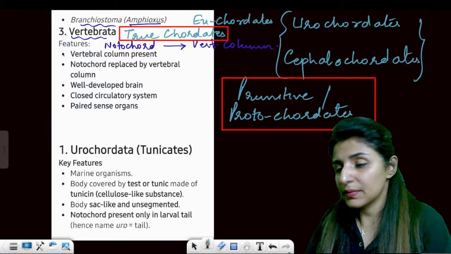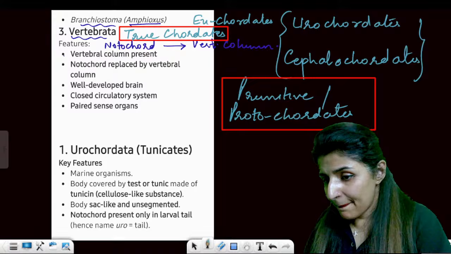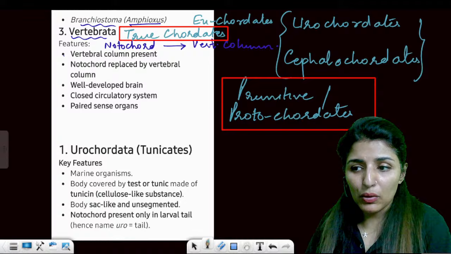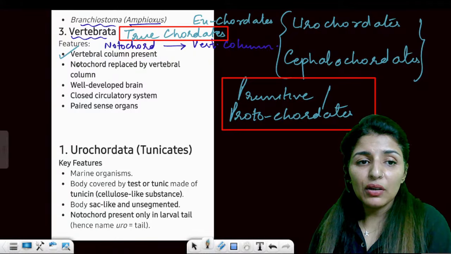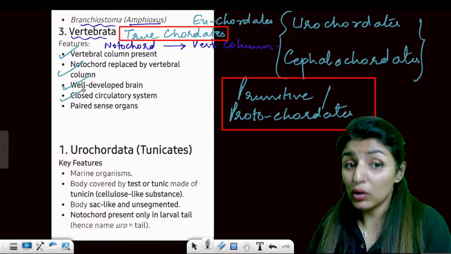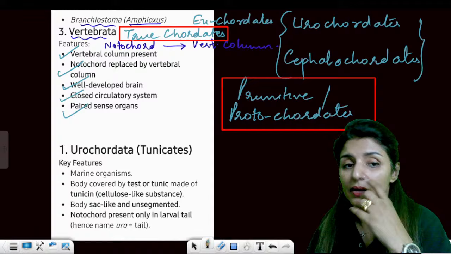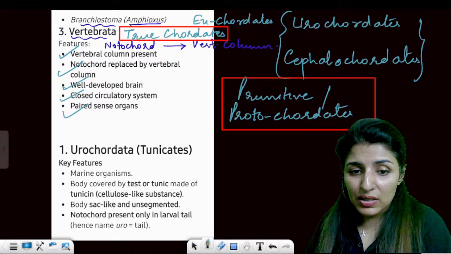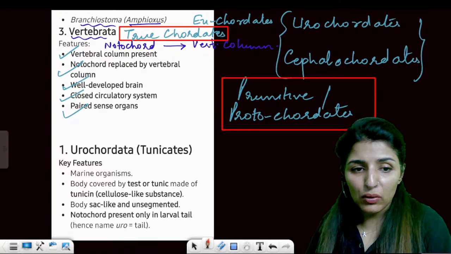Anyone with any doubt? Yes, it persists throughout the lifetime. Clear? Now, vertebral column present, notochord replaced by the vertebral column, well-developed brain, closed circulatory system, and paired sense organs will be present. So, see, I have already told you about Urochordata.